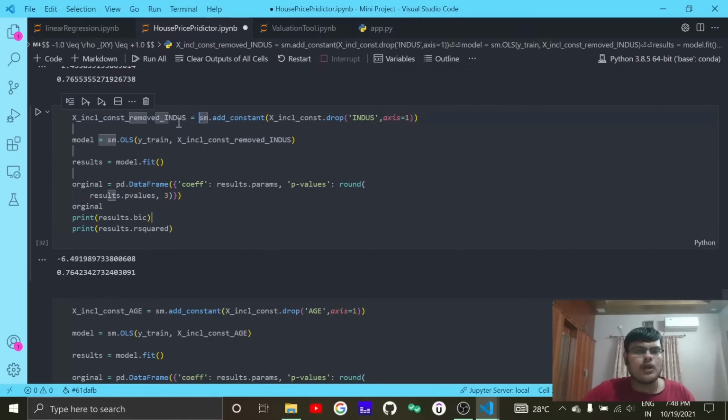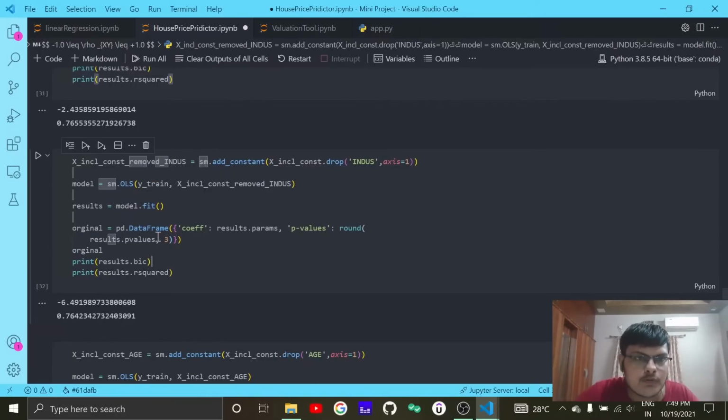So you start doing that. I started by removing indus. Once you remove the indus, you see the 0.76% efficiency is still retained, but the Bayesian information criterion comes out at 0.649, which is a lower value, a smaller value compared to the previous value.